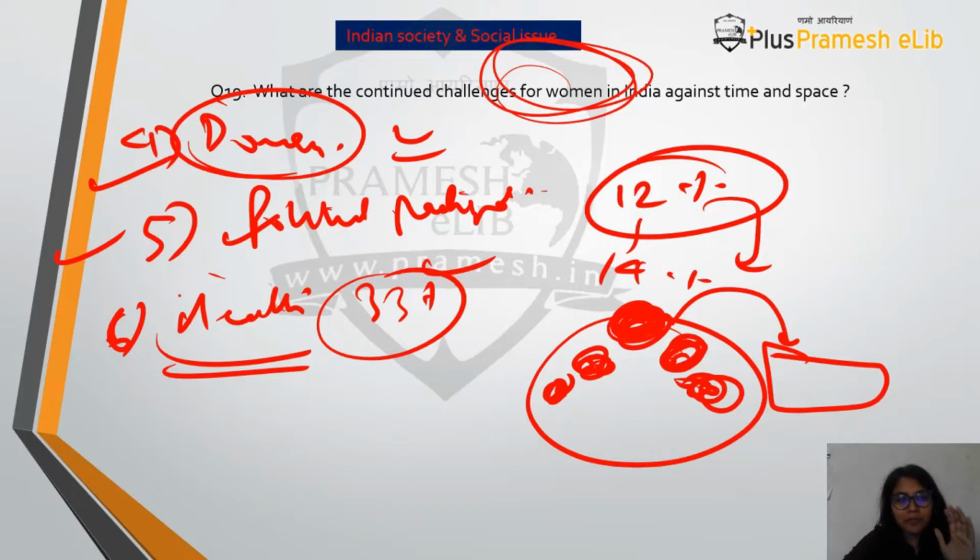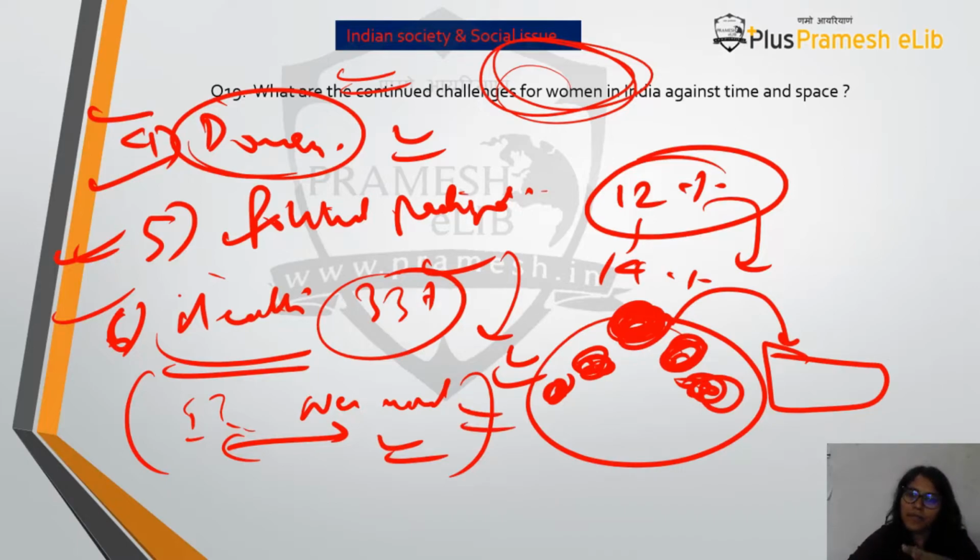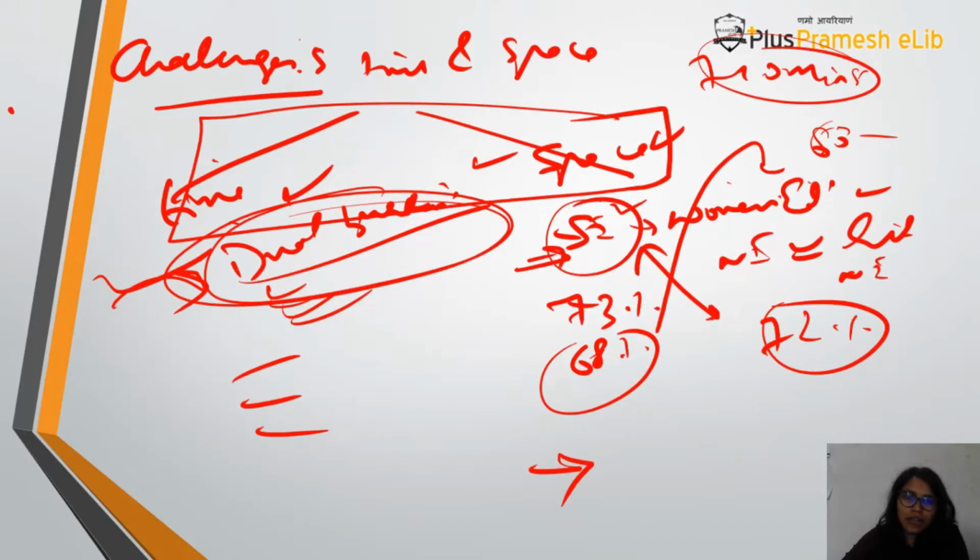And I'm telling you again, mention these case studies, because without case studies this is like giving you pravachan. You don't want to give pravachan to the person who is checking your paper. You want to only tell him the facts. And in the end you will write that the time has come that we eradicate these challenges and make society more equal. That means you have ended the question on a positive note, that we need to work on those challenges and ensure that women get their right place in society. So you're not talking about Indian society, you're just telling a society. It can be Indian, it can be Western, it can be anybody. But women need to get the right position. So this is how you will start your answer.